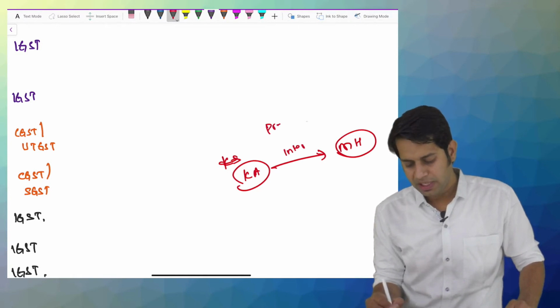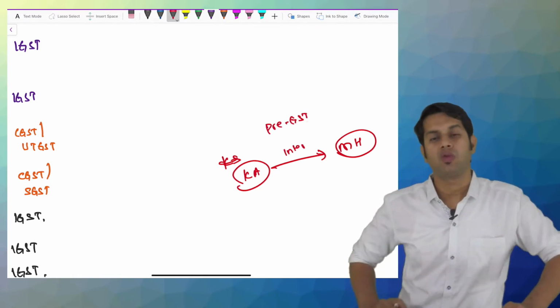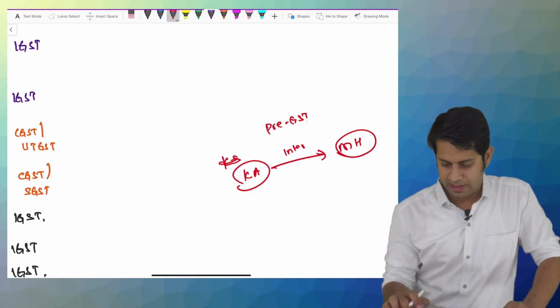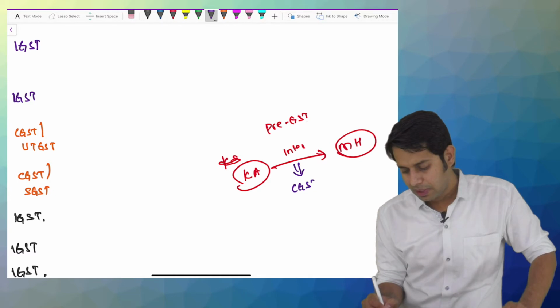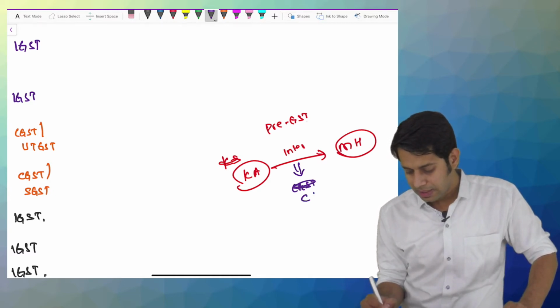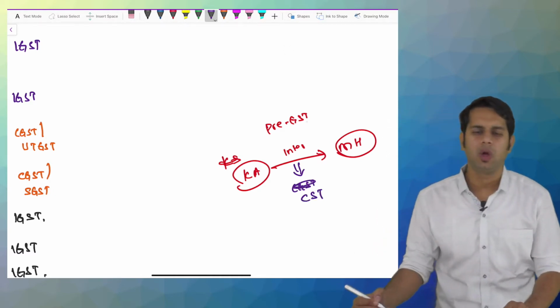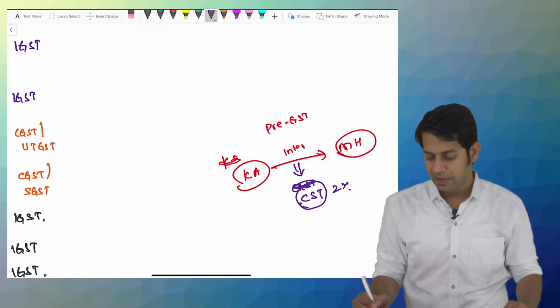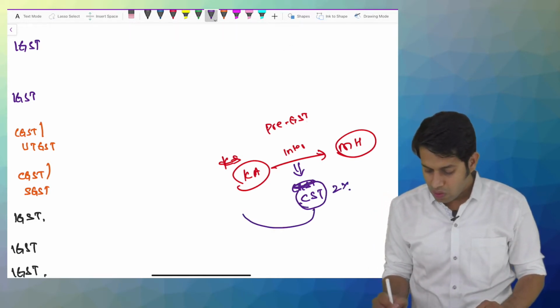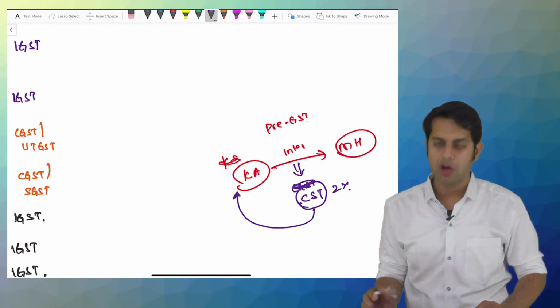I am talking about the pre-GST regime. Before GST, on this interstate supply, they were levying something called central sales tax. This central sales tax, which they were levying at 2%, the revenue was given to the state government of Karnataka.